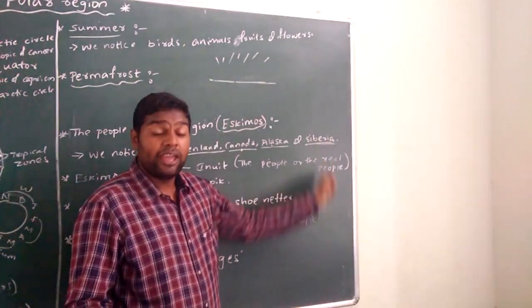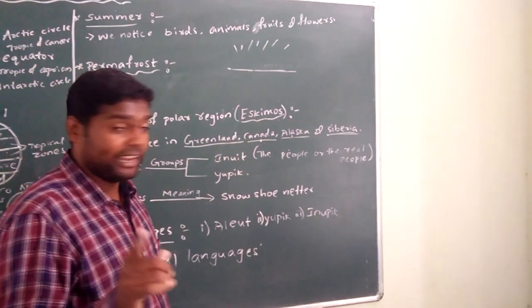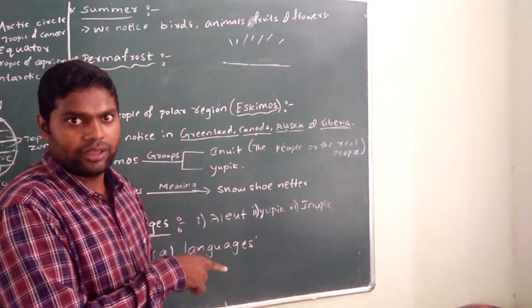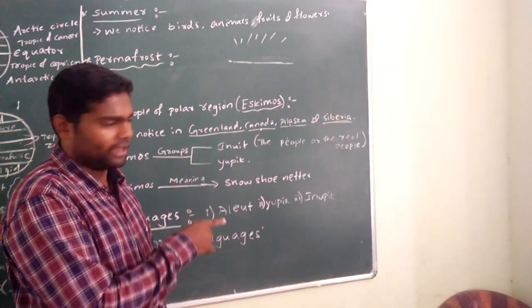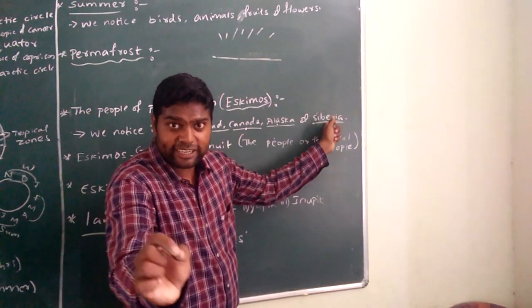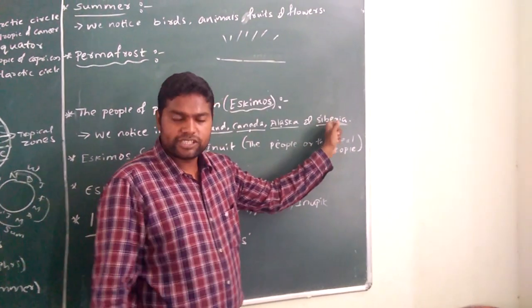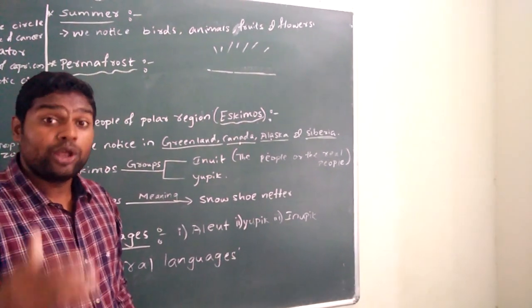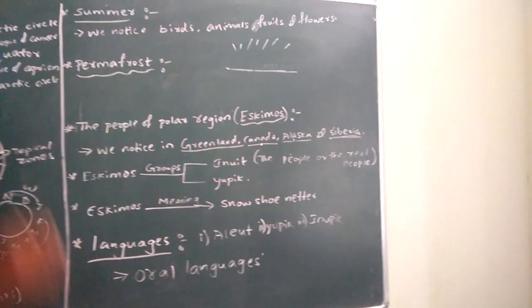Where is Siberia? It is a part of Russia. Mostly it belongs to northern Asia. It is in the northern Asia, a part of Russia. What is that? Siberia. Eskimos are the descendants of Siberia. Siberia is a place in the upper part of Russia, and mostly it is in the northern part of Asia.